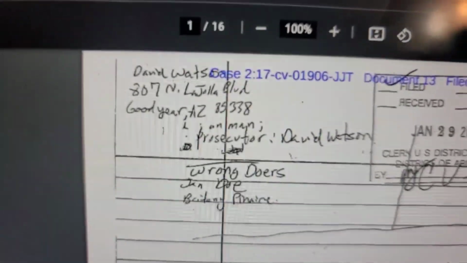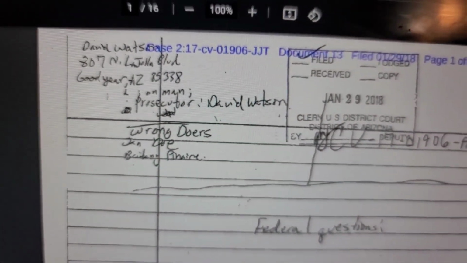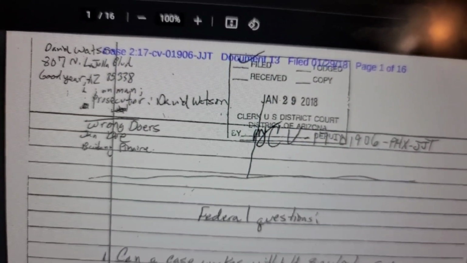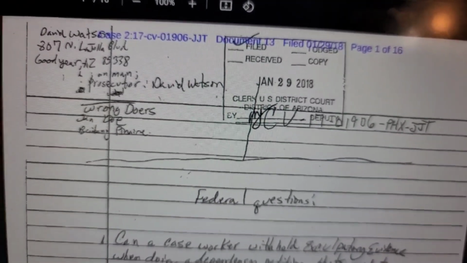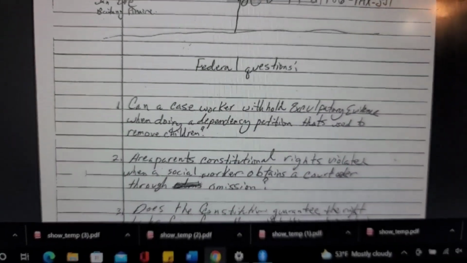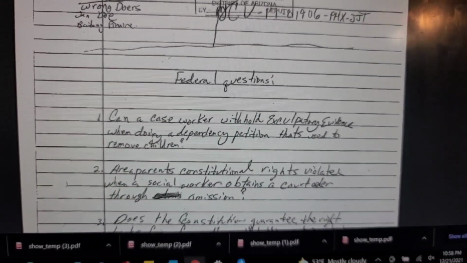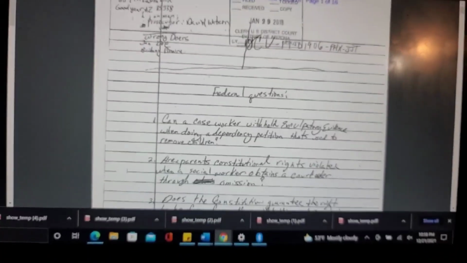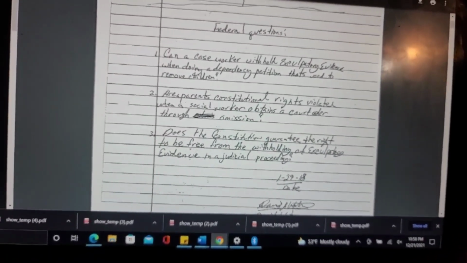All right, so this one obviously is David Watson. He's the prosecutor. Okay, interesting. So this one says it was filed in January 29, 2018. Okay, so it says federal questions. Can a caseworker withhold exculpatory evidence when doing a dependency petition that's used to remove children? This is the first time I'm seeing all this, guys, and I'm barely downloading it right now.